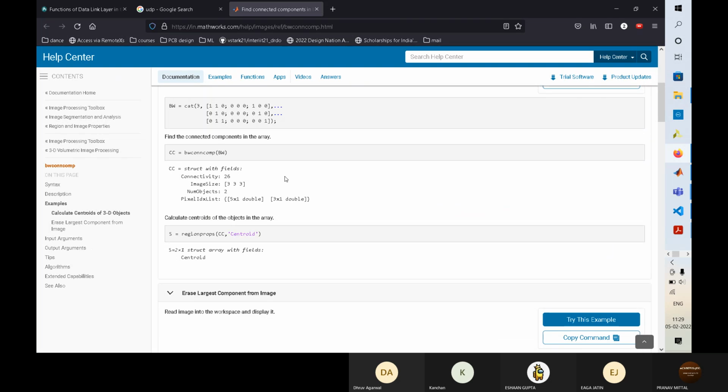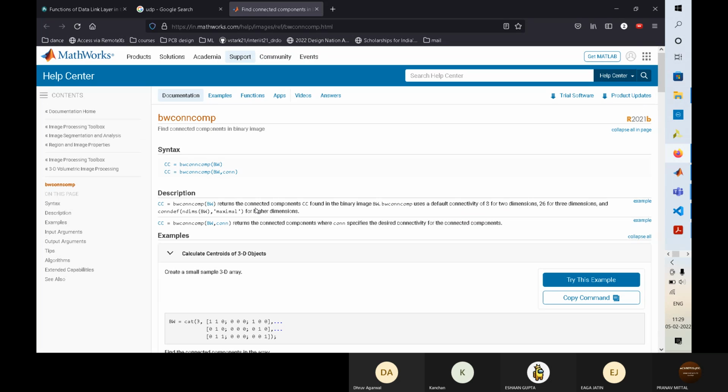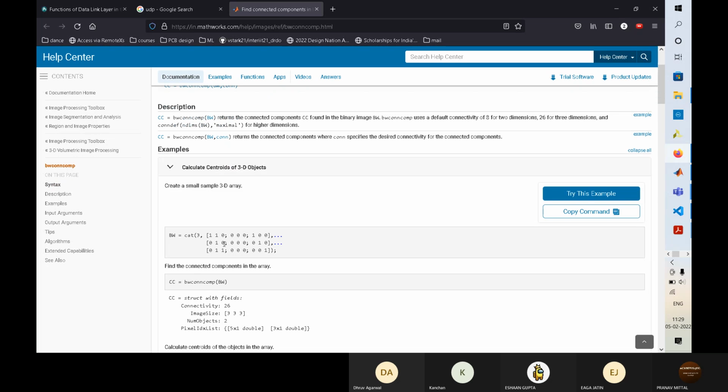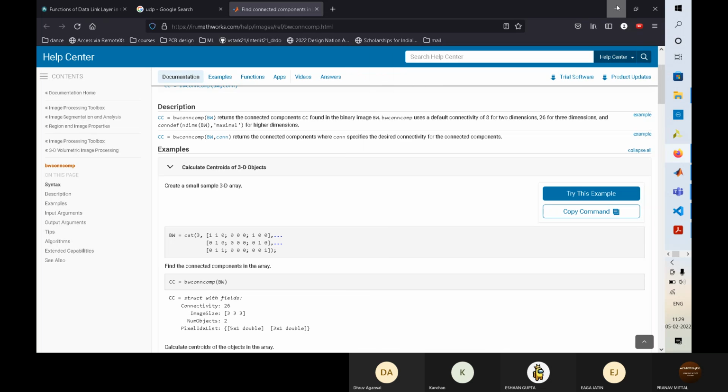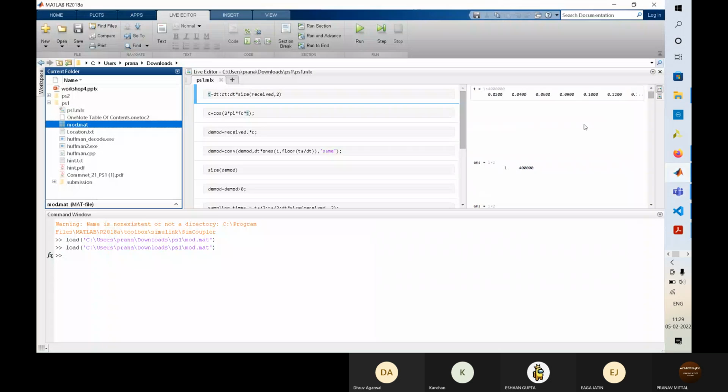So this will basically, you can read that this provides the centroid of the ones. So if it's an array and it has ones, it will provide the centroid of the shapes in that array or matrix. After getting this hint, we start to demodulate the code. So let's switch to MATLAB.